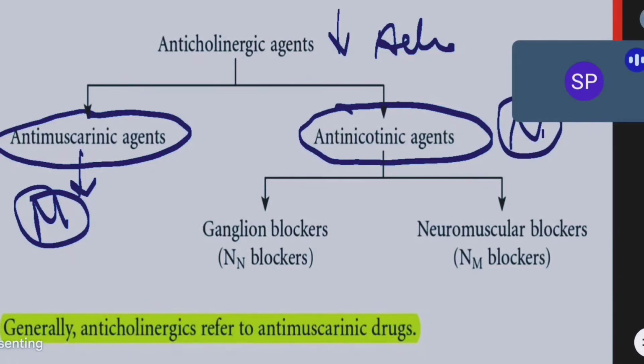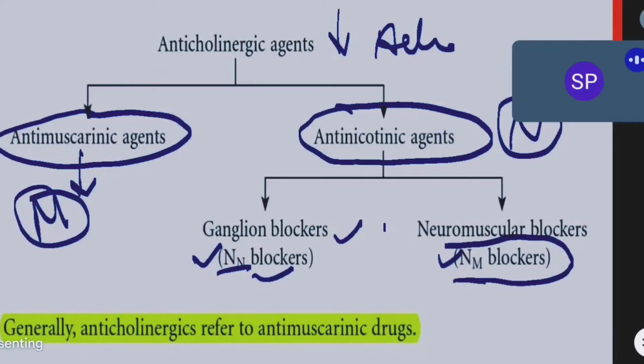In nicotinic receptors we have NN and NM receptors. The drugs which block NN receptors are called ganglionic blockers or NN blockers, and the drugs which block NM receptors are called NM blockers, or simply neuromuscular blockers, because the NN receptor is mainly present on the ganglia and the NM receptor is mainly present in the neuromuscular junction.